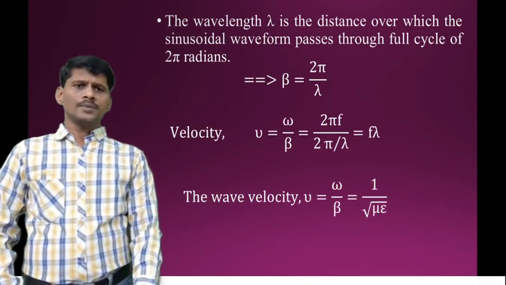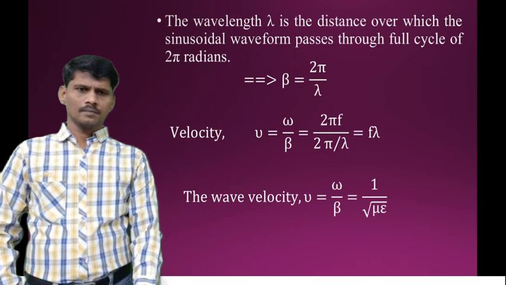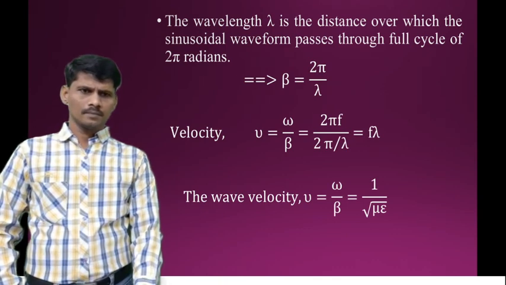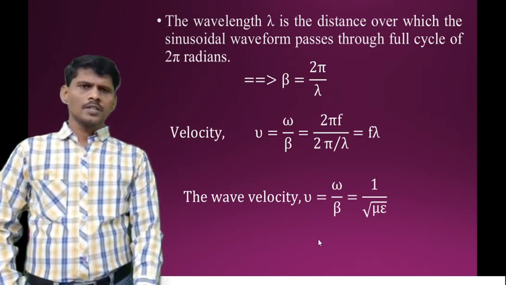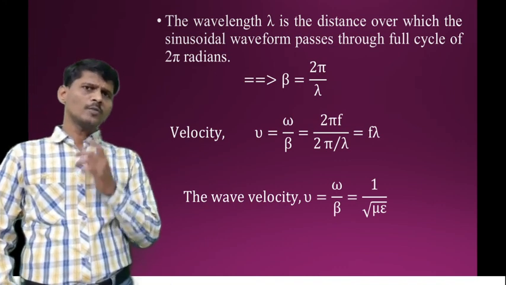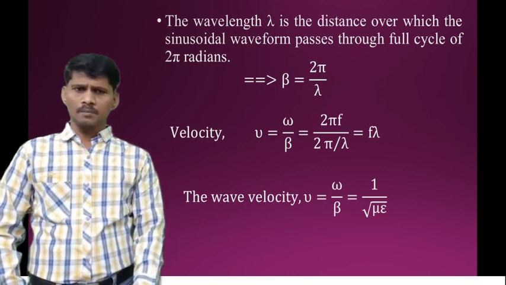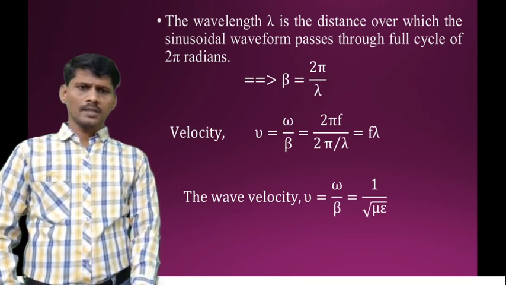And wavelength definition, same definition. So that is the concept of electromagnetic wave propagation equations in perfect dielectric medium.